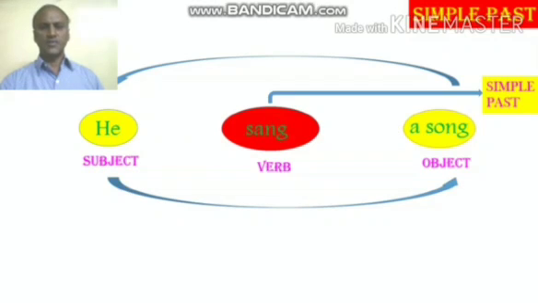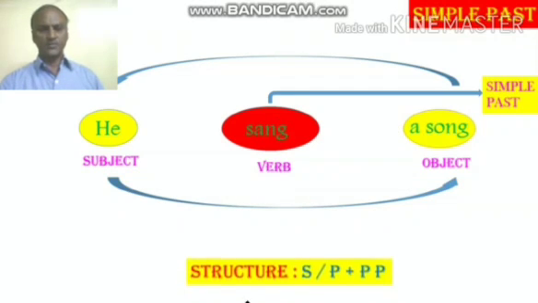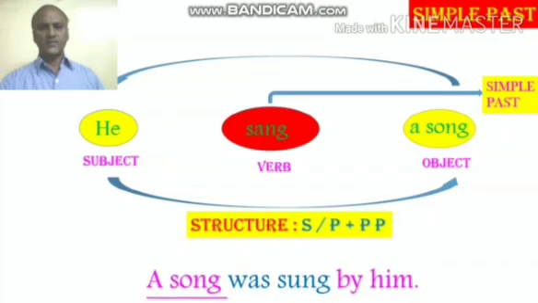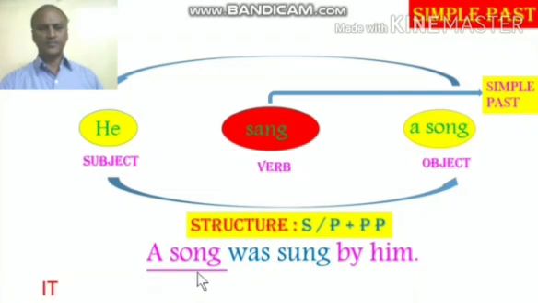So if the verb is in simple past, then what is the structure to be followed? The structure has to be singular plural plus past participle. So the answer for the passive form is a song was sung by him. A song again is in singular. When you reduce that into the personal number, it becomes it. So when the subject is singular, the verb has to be singular, it was. Then the past participle of the verb sang is sung. So the answer is a song was sung by him. We must always use by for the passive voice.